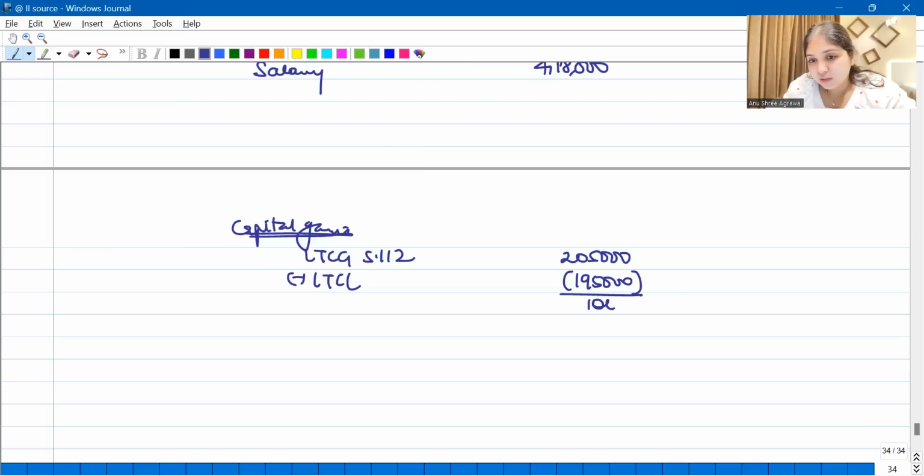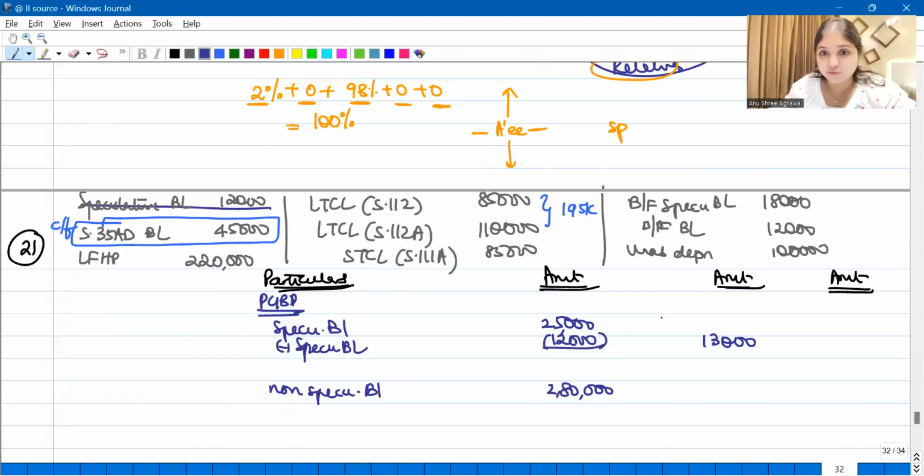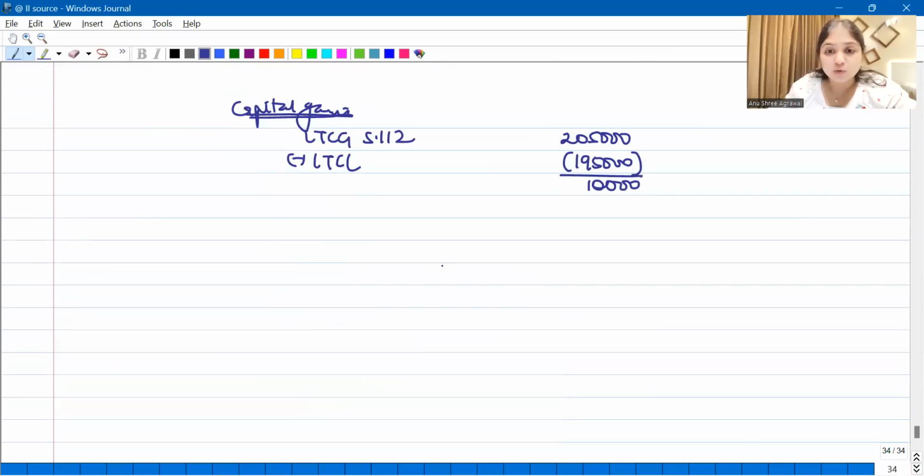I will still be left with 10,000 LTCG. So LTCL I have fully exhausted. Then we have STCL. STCL can be adjusted against STCG or LTCG. 85,000 STCL I have. But I will be able to adjust STCL how much? Only 10,000 STCL I will be able to adjust.